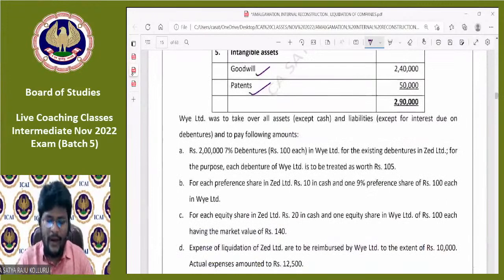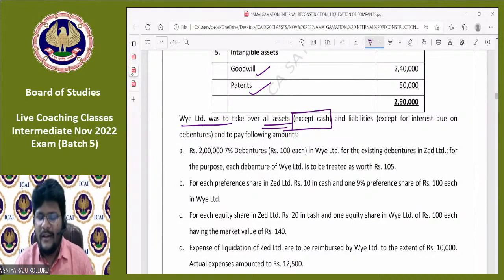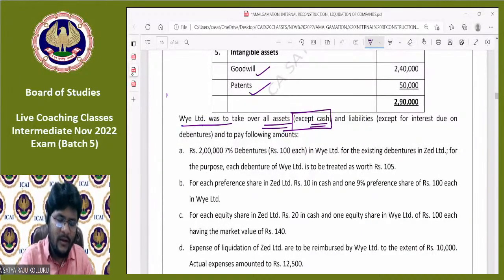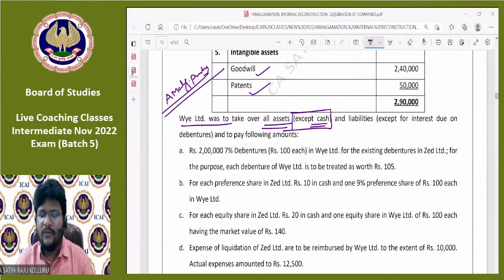Next, Y Limited, the purchasing company, was to take over all assets except cash. Can you please tell me, if the purchasing company is ready to take over some of the assets, not all the assets, then is the amalgamation in the nature of purchase or in the nature of merger? Except cash. Cash is not taken over by the purchasing company. By seeing this point, we can simply decide that the amalgamation is in the nature of purchase. Because for an amalgamation in the nature of merger, all the assets and liabilities of the selling company should be taken over by the purchasing company.